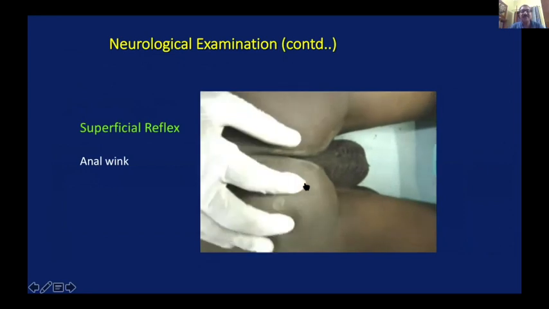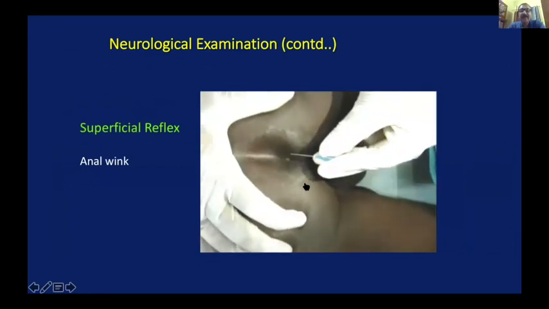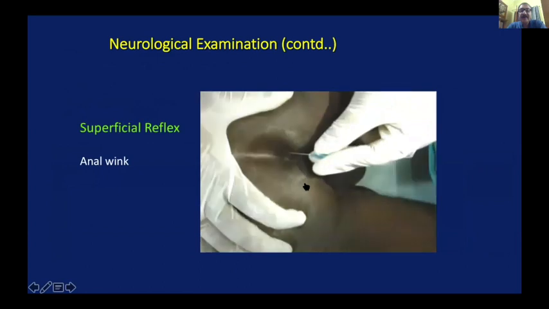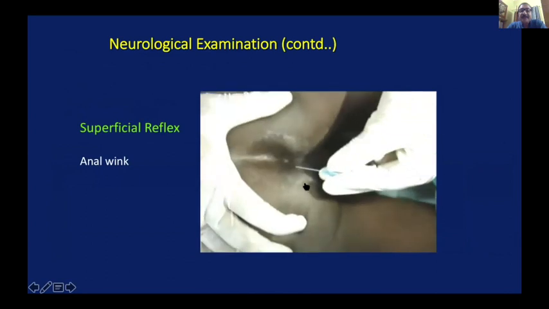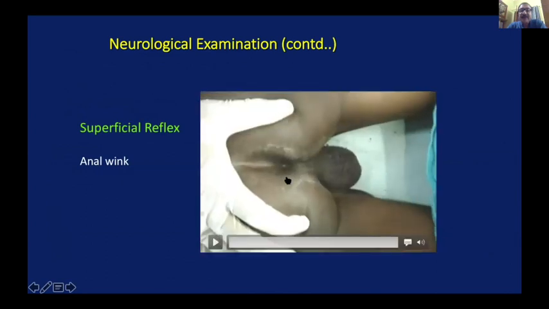Now, please see this video carefully, how to check for an anal wink. The perianal skin and the sphincter. There's one mistake in this video. The examiner is using a hypodermic needle, which should not be used. Use an awl pin to stroke the perianal skin. Otherwise, the method is correct.